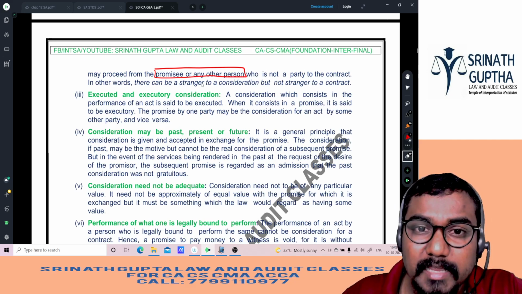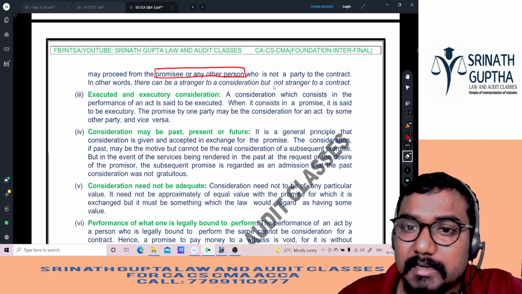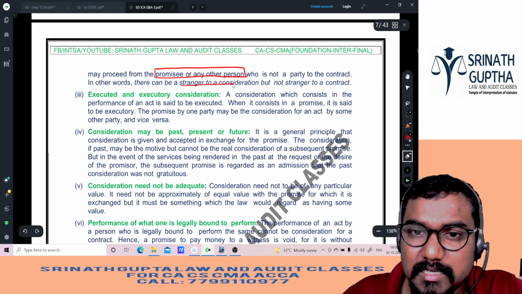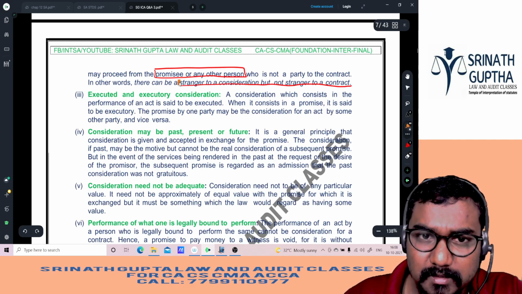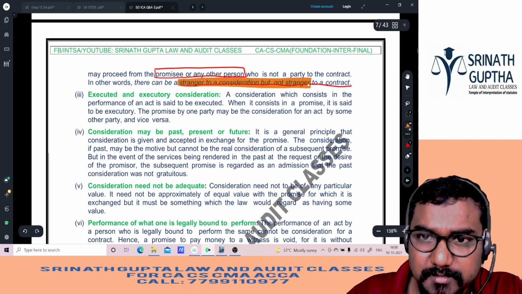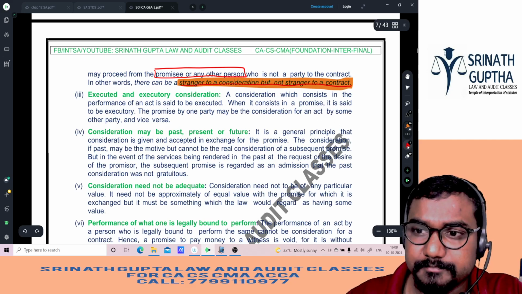In other words, there can be a stranger to consideration, but not a stranger to contract. Stranger to consideration, but not a stranger to contract. Even this statement is important from the exam point of view. This statement has also been asked 3-4 times in the exam. This statement is important.